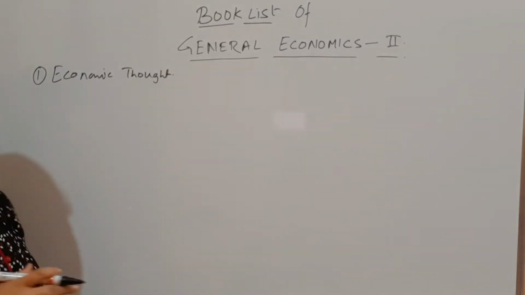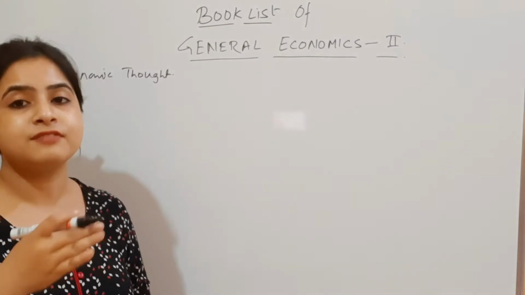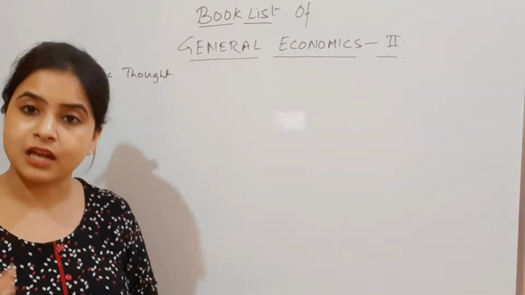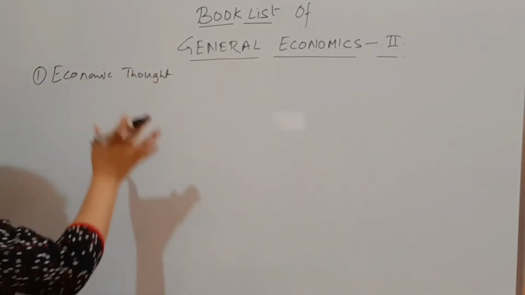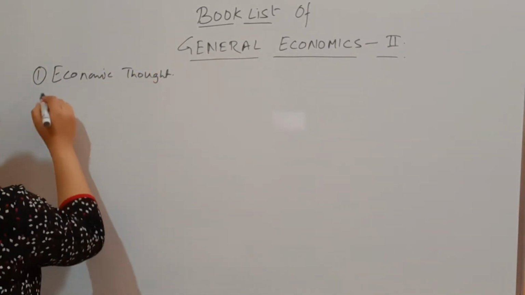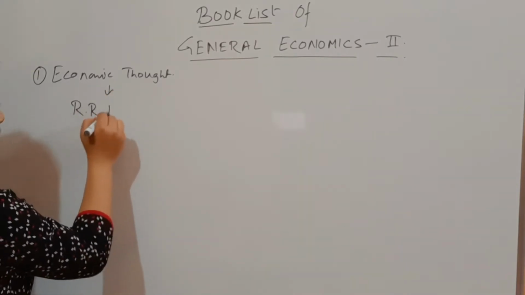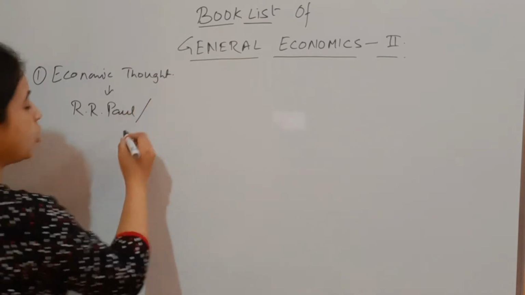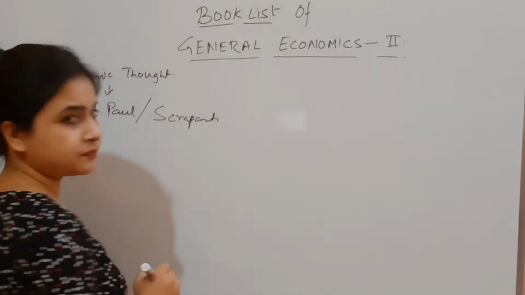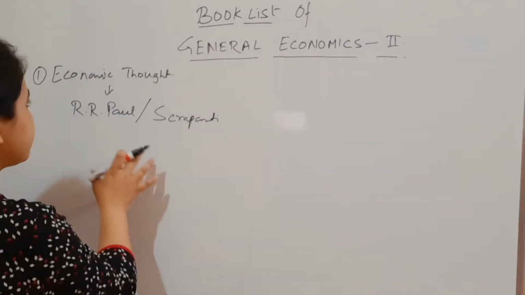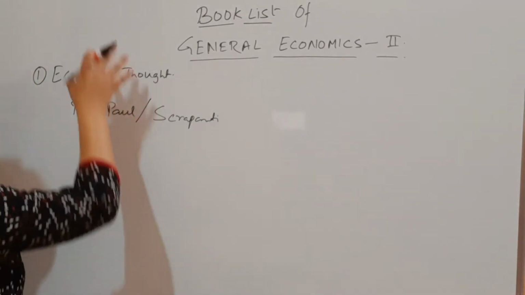Here you will find the economic thoughts from the mercantilism school of economics, then physiocrats, then moving on to Adam Smith, then classicals, Keynesians, etc. The syllabus follows that flow. For this part, you can refer to R. Paul. Also, there is another book, Skrapanti. In these two books you will find a great explanation of all the parts in economic thought.